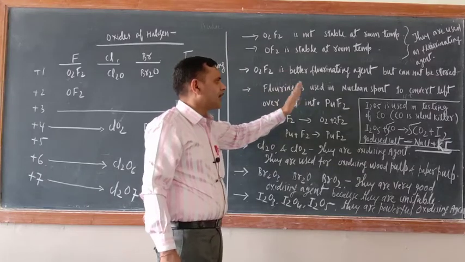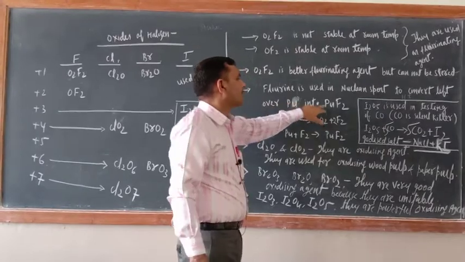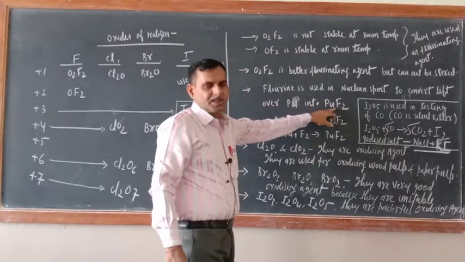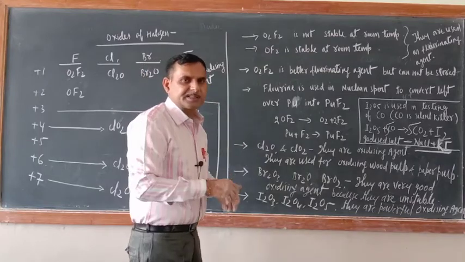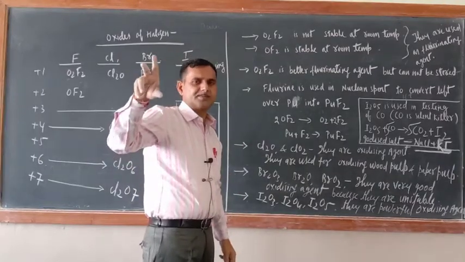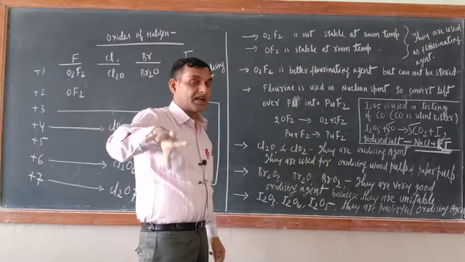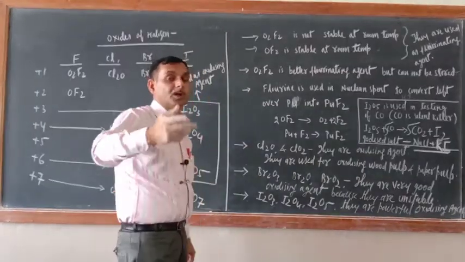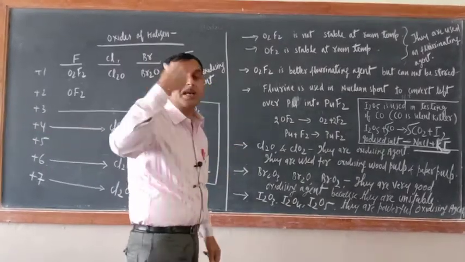Fluorine is used in nuclear spent fuel to convert leftover plutonium into PuF2. So just see, fluorine is a very important element. Do you understand the meaning of spent fuel? It means in a nuclear reactor, after the use of fuel, whatever waste is coming out, that is known as nuclear spent.